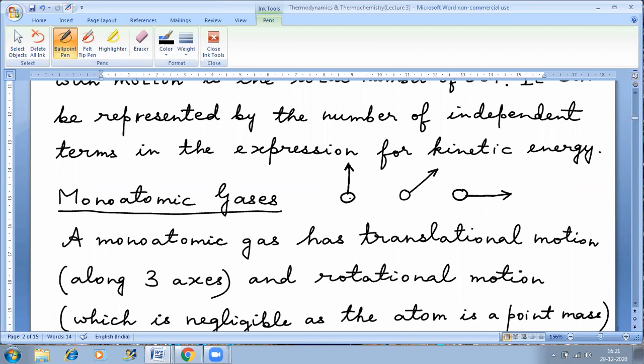So there are three possibilities: one along the x-axis, one along the y-axis, and another along the z-axis. If we just look at the translational motion, there are three possible directions, so the number of independent modes for translational motion is 3.